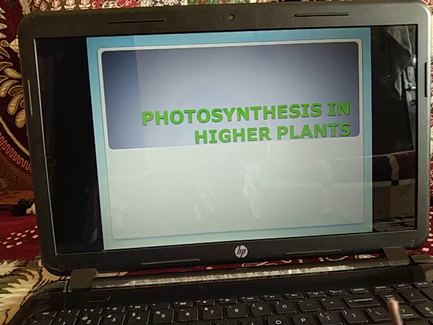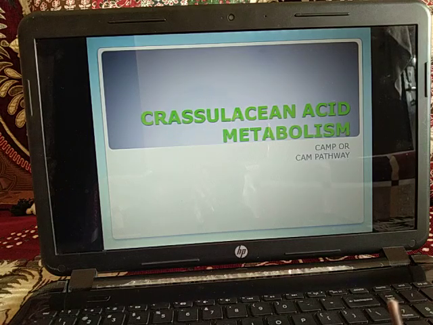Okay, so we have done the C3 cycle, C4 cycle, photorespiration, and today we are going to do CAM, that is crassulacean acid metabolism pathway. Okay, so what is crassulacean acid metabolism? It is a mechanism of photosynthesis involving double fixation of carbon dioxide, which occurs in succulents belonging to the Crassulaceae, that is cacti, euphorbias, and some other plants of dry habitats, where the stomata remain closed during the daytime and open only at night.